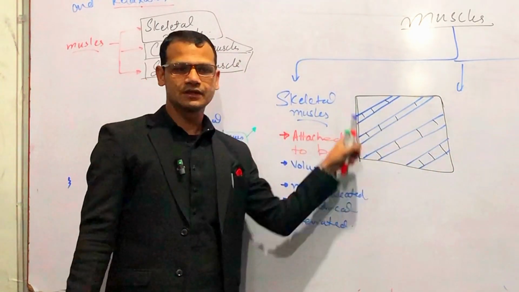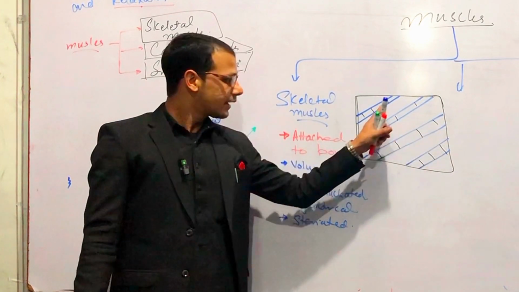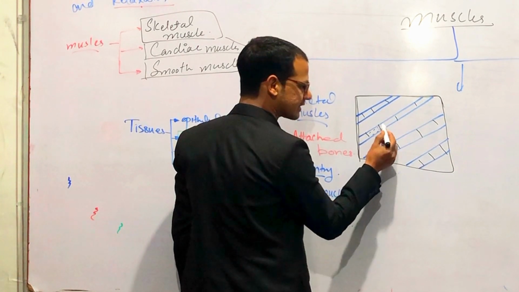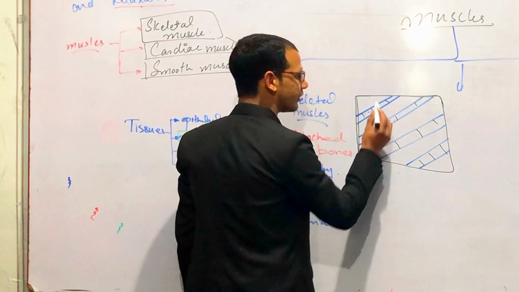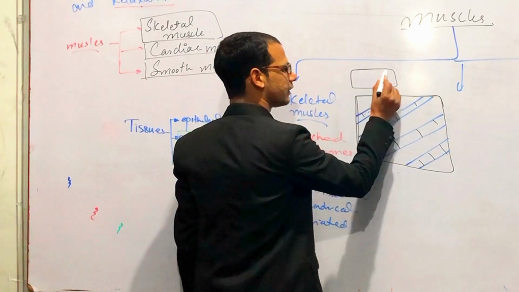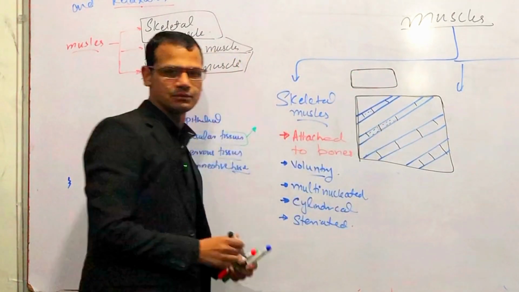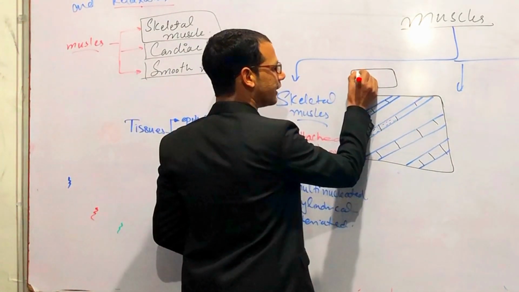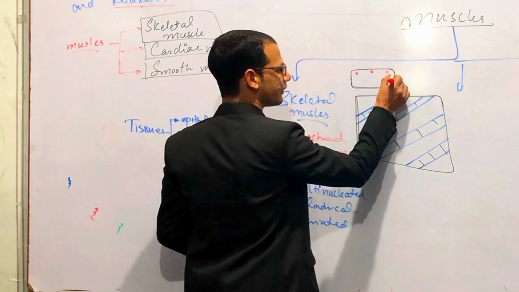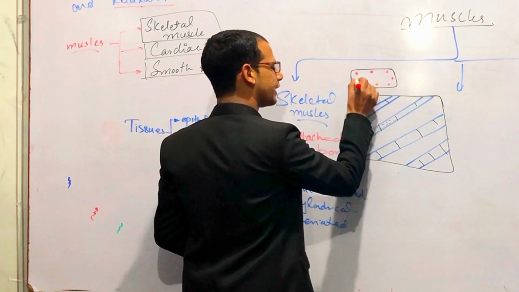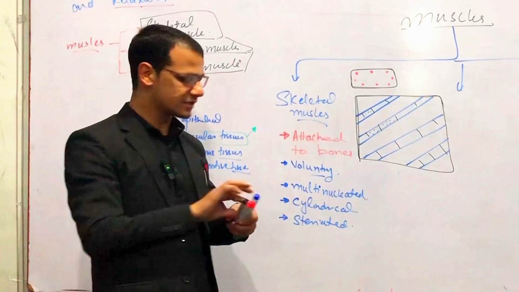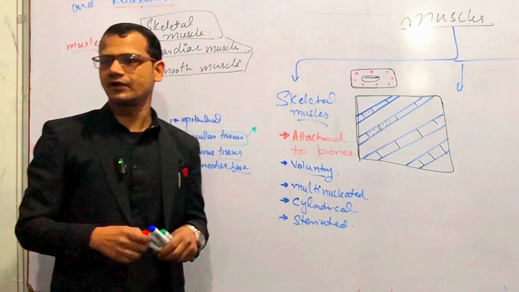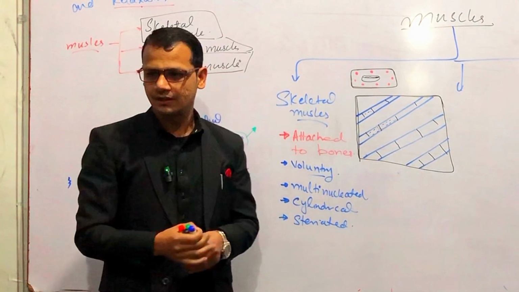But these muscles are striated, right, and these muscles are multinucleated, meaning the cells of these muscles have more than one nucleus. For example, if we take one myocyte from skeletal muscle, inside there are a lot of nuclei present, and another thing which is abundant in this cell is mitochondria. Mitochondria are abundantly present in skeletal muscles, right?